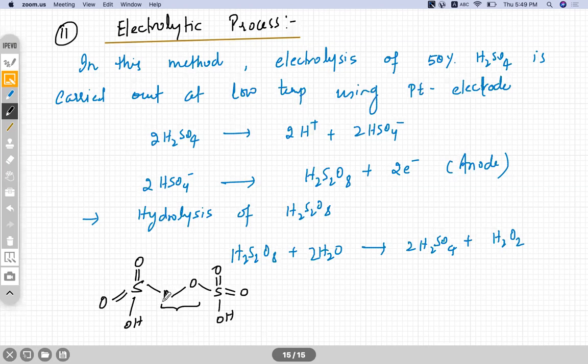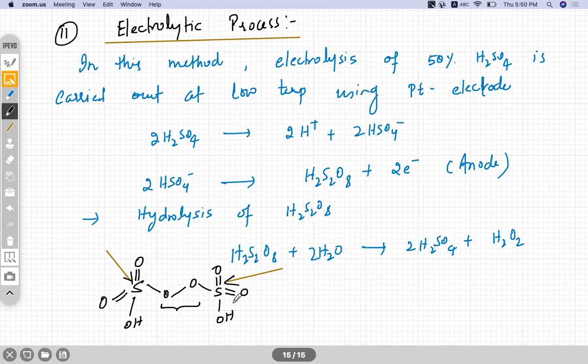Okay. Could you tell me the oxidation state of sulfur here and here? Oxidation state I asked.